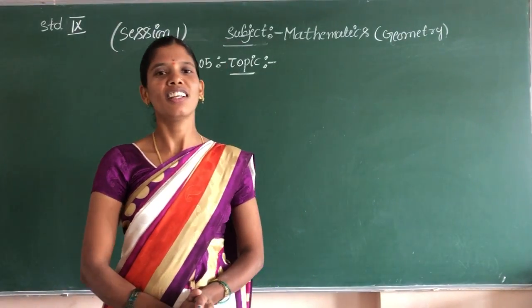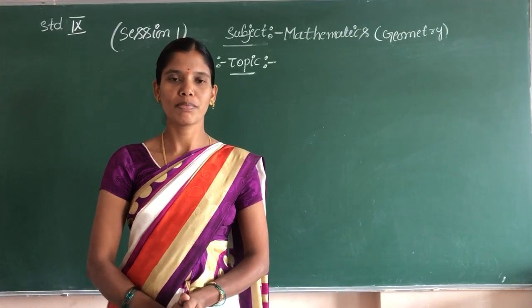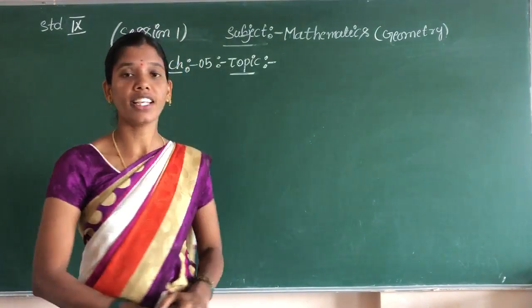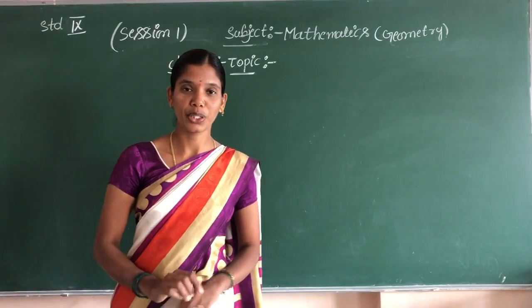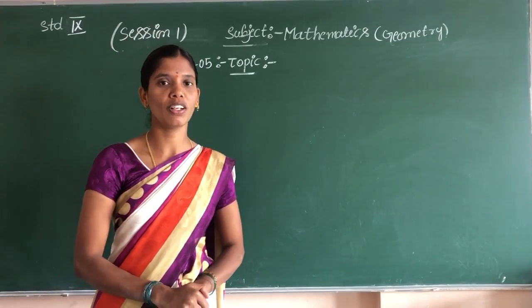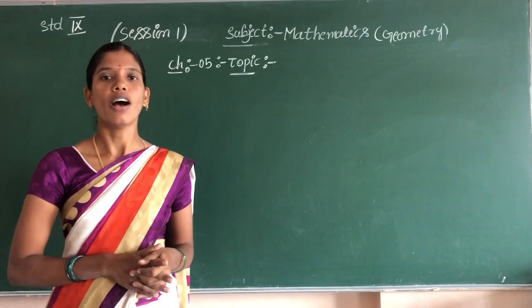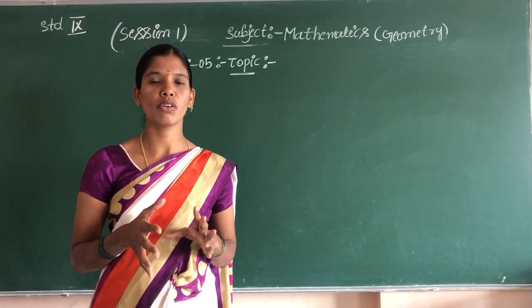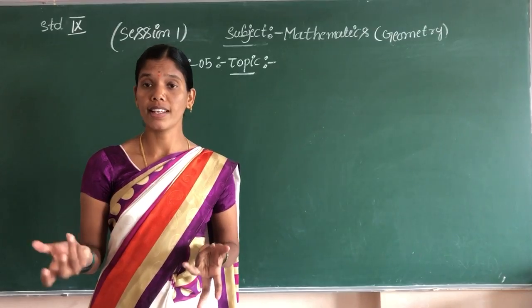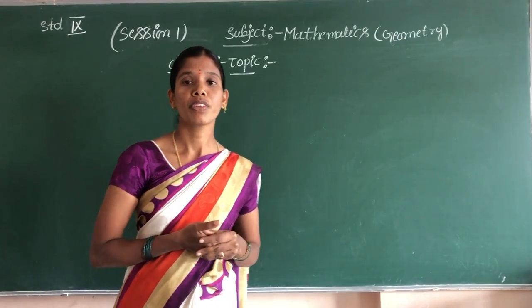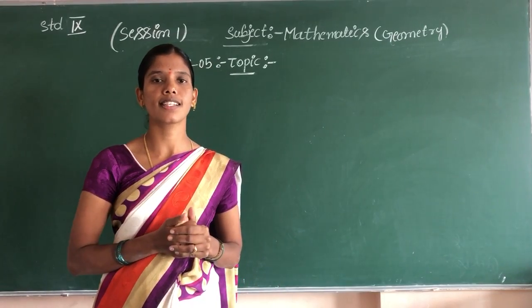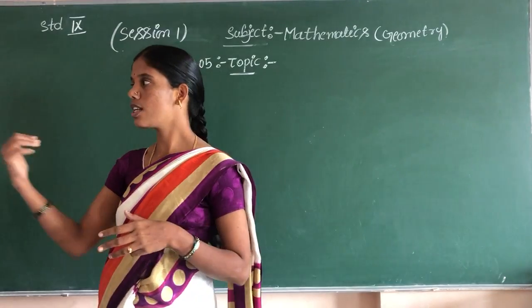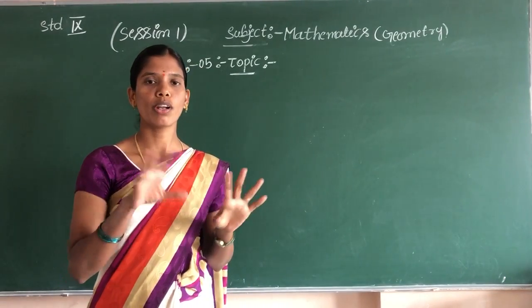In this session, we will discuss some important topics from chapter 5. Children, you see some materials and things around you. You see the desk is there, you already know that. The door is there, so one room is there.